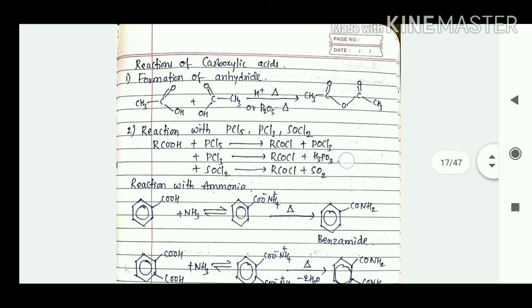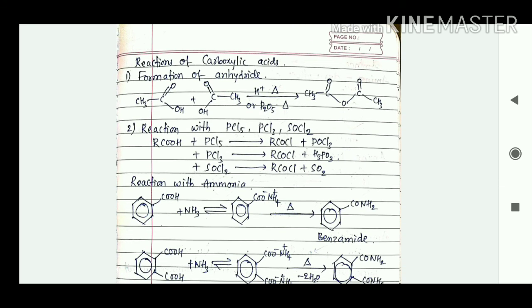So we'll consider the next one, that is reactions of carboxylic acid. So this carboxylic acid undergoes a dehydration reaction to give anhydrides. So CH3COOH, in presence of H plus or P2O5, if we heat it, here we're going to get CH3COOCOCH3, right? So this is anhydride.